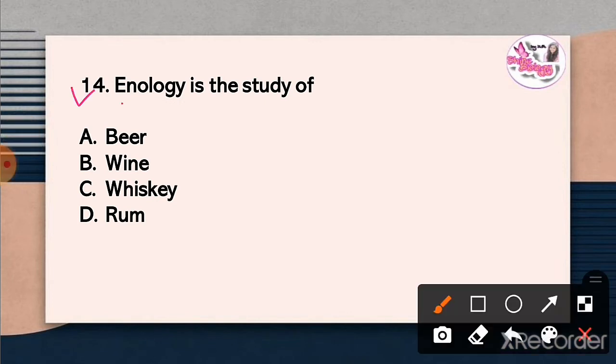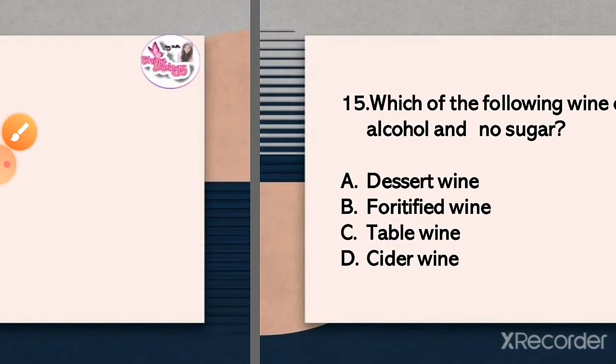Question 14. Enology is the study of. The correct answer is option B. Wine. Enology is the study of wine.